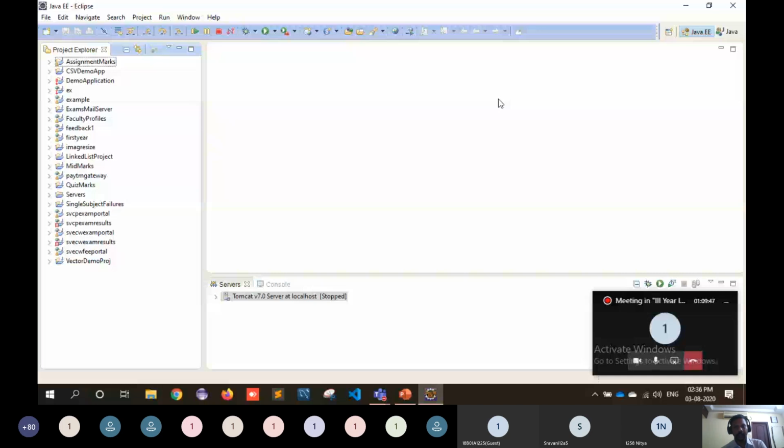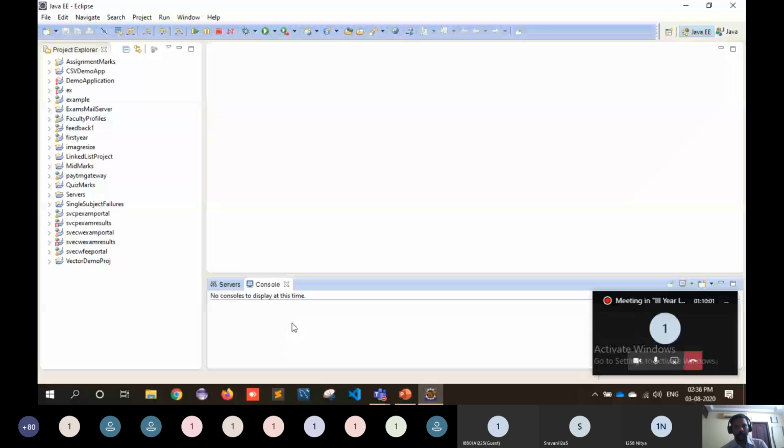This is where we have to write the code, and this is the console window. We can do all console related operations to execute your programs here, like the javac command. This is the place where you can do all console related operations.